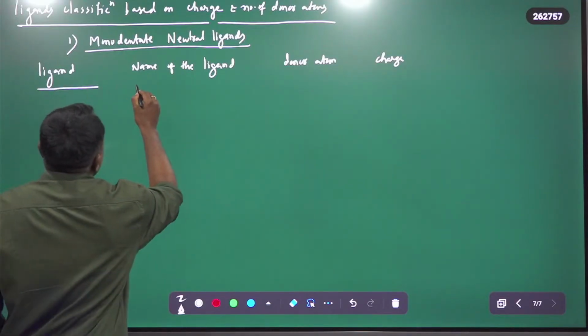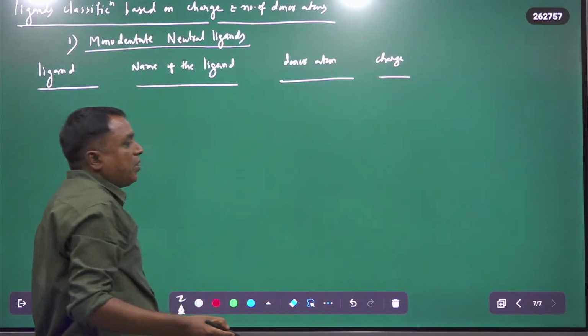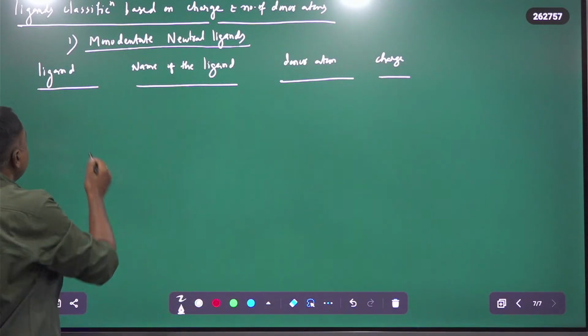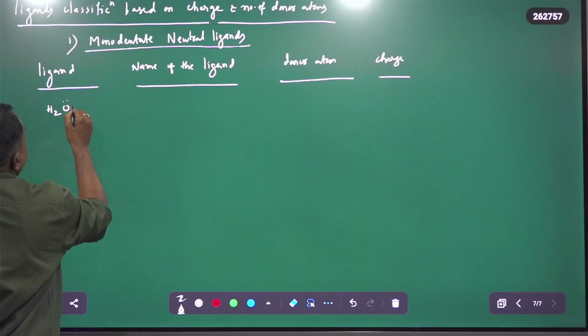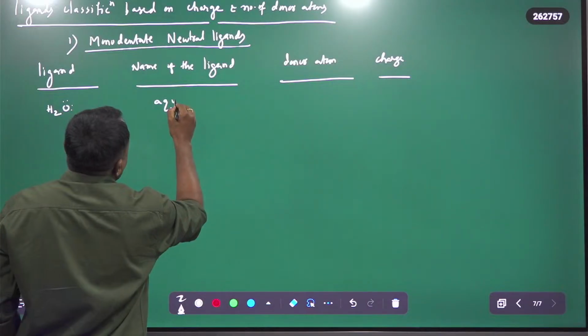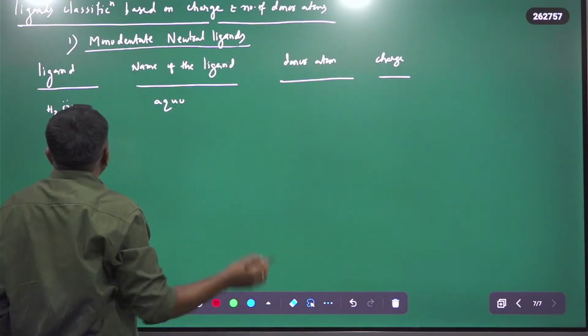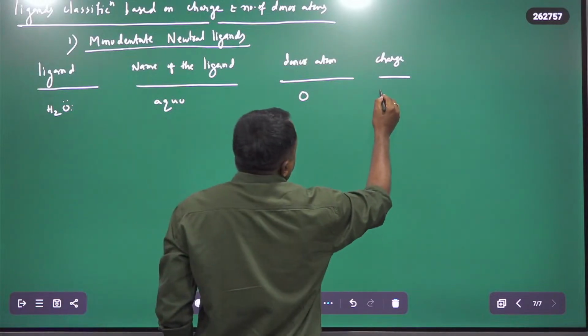So what are the monodentate neutral ligands? For example, take H2O. H2O is a neutral ligand. The name of this ligand is aqua, and the donor atom in this case is oxygen. The charge is neutral.